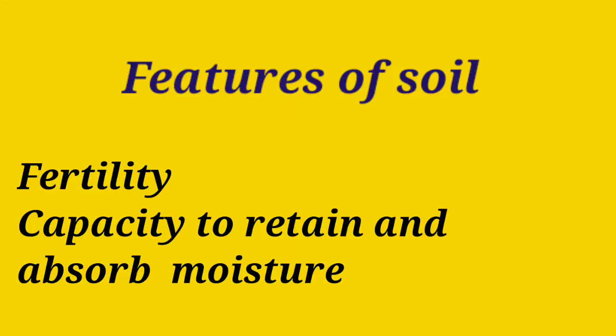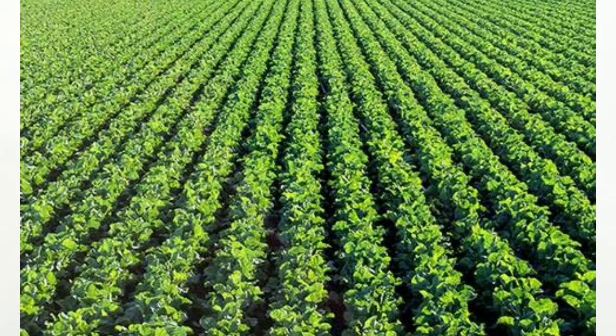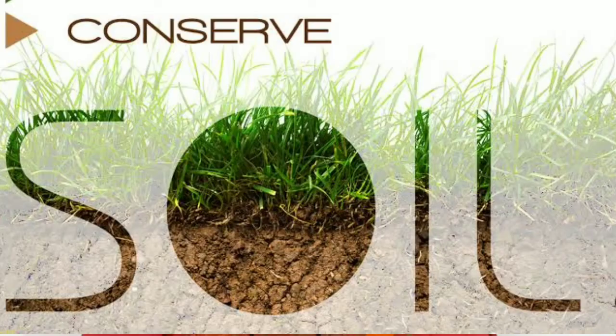Soil has certain features like fertility and the capacity to retain and absorb moisture. These properties help to make the soil fertile. And if the soil is fertile, it helps in increasing the crop production. So we can relate all these things together and say that it is very important to conserve our soil if we want to get a better produce. But nowadays, people are consistently misusing our soil resources. So when any of these soil properties are increased or decreased, it leads to soil erosion.